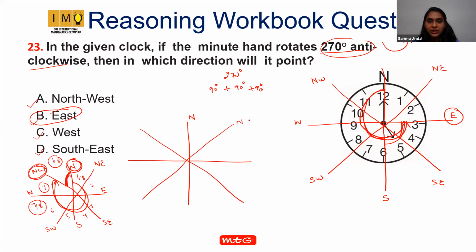North, northeast, east, southeast, south, and this is southwest, west, and northwest, sorry. So what is the angle between south and southwest in clockwise direction? Angle between south and southwest direction.